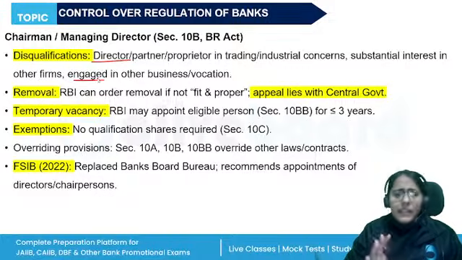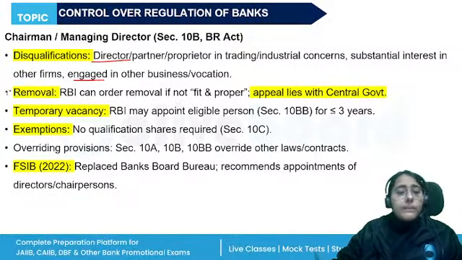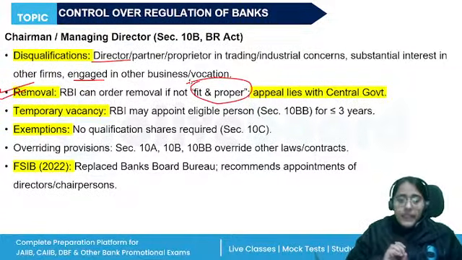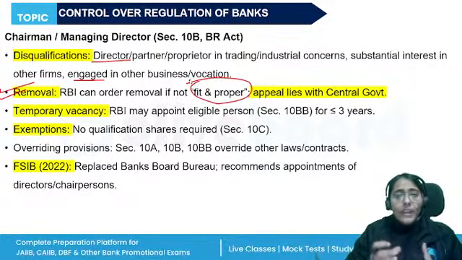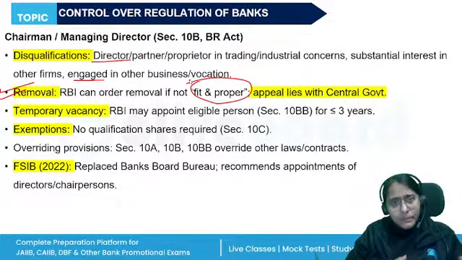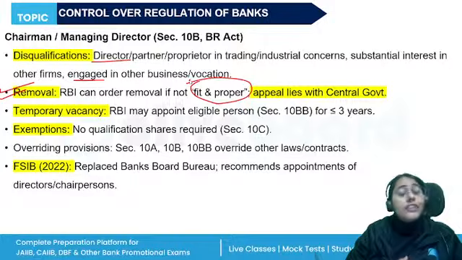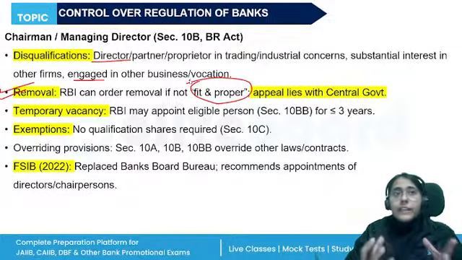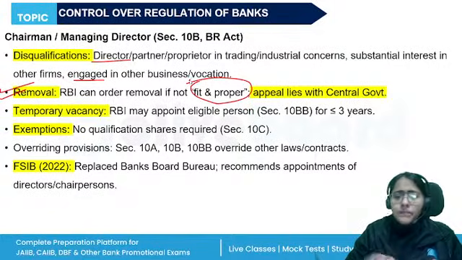Whole time, part time, MD, nothing. Now, RBI has the power to remove the chairperson if they do not fulfill the fit and proper criteria. The bank appointed a chairperson from among its directors, but according to RBI, they do not fulfill the fit and proper criteria. They do not have prior experience or expertise or knowledge, or they have substantial interest in any other company, or they have been involved in corruption or any action of criminal nature.